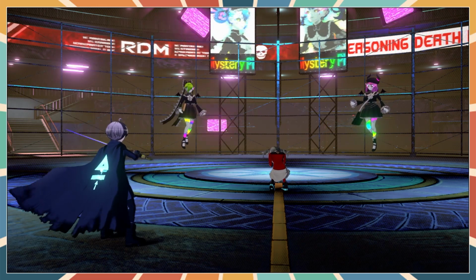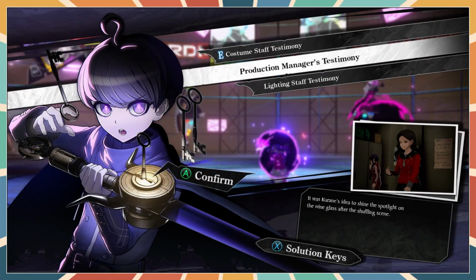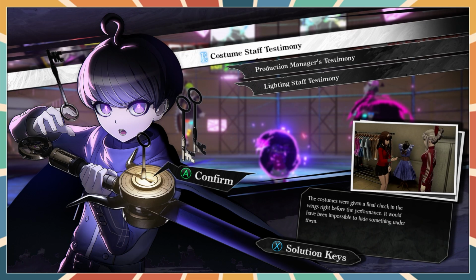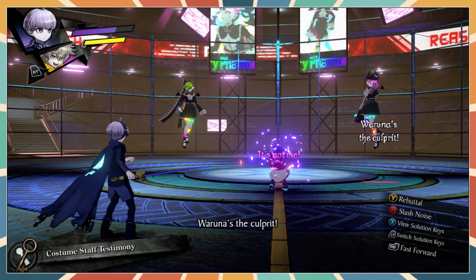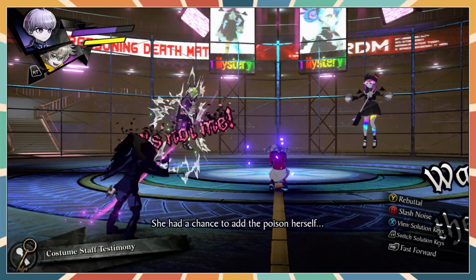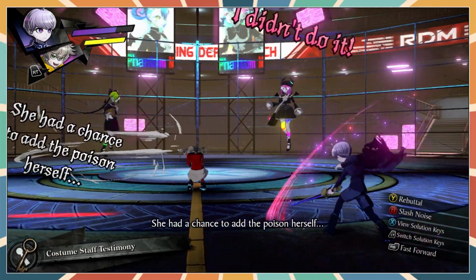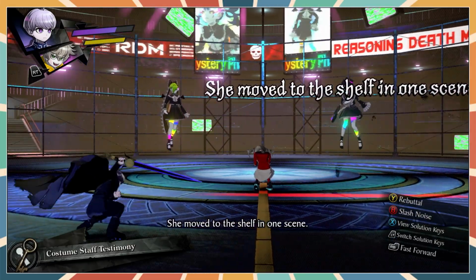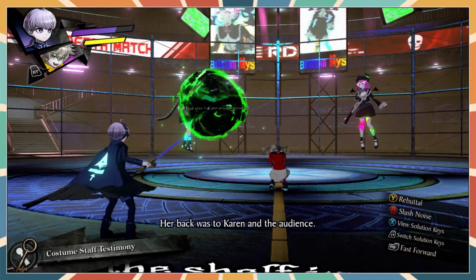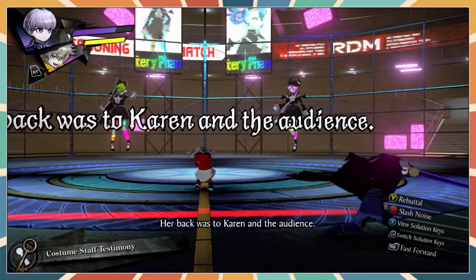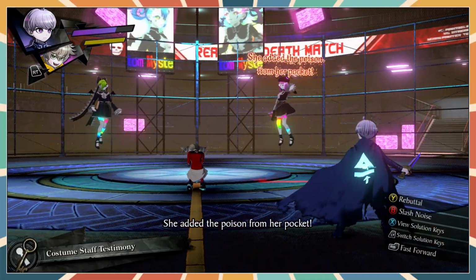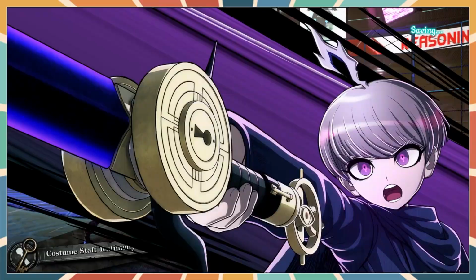So we've got costume staff testimony, production manager's testimony, and lighting staff testimony. It was Karane's idea to shine the spotlight on the wine glass after the shuffling scene. The costumes were given a final check in the wings right before the performance. It would have been impossible to hide something under them. She had a chance to add the poison herself. She moved to the shelf in one scene. Her back was to the audience. Hang on. She added the poison from her pocket. She couldn't have. This is the truth.